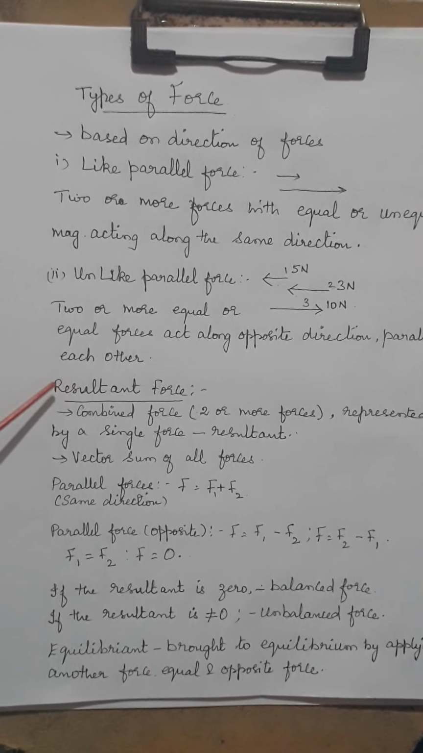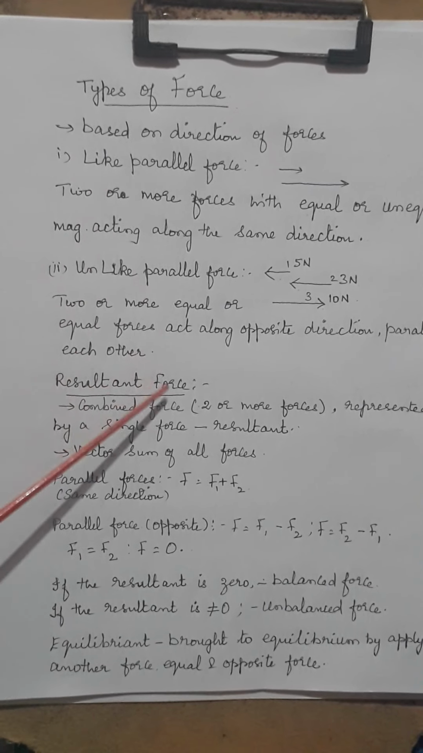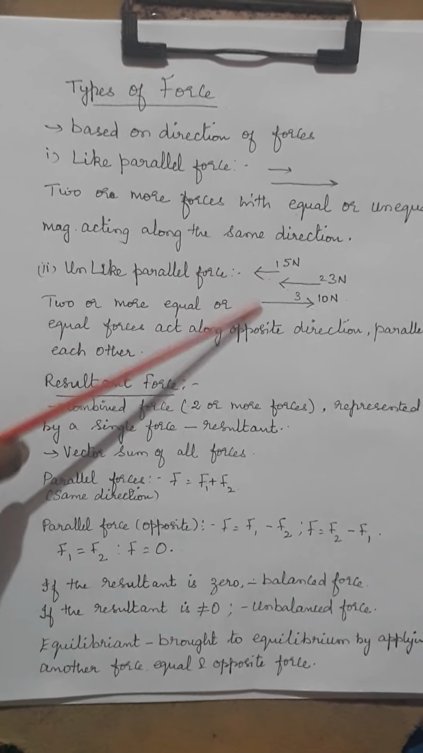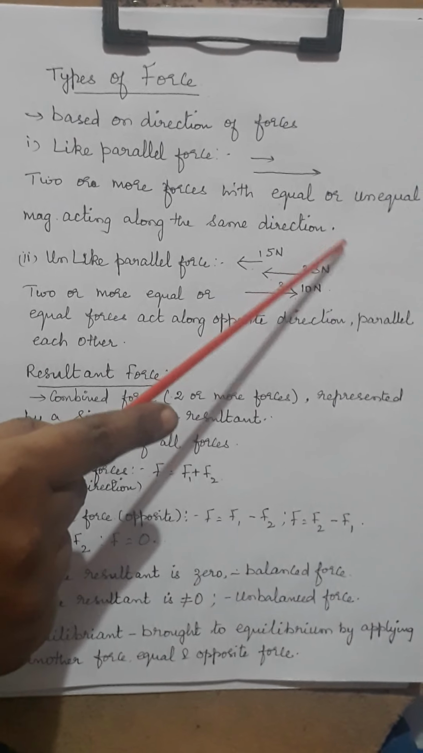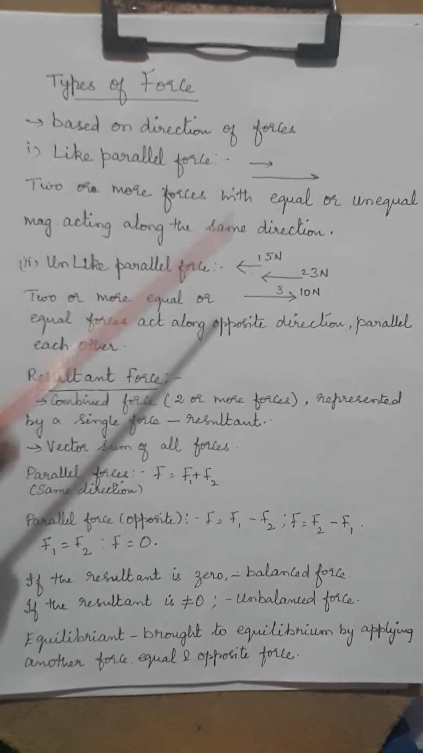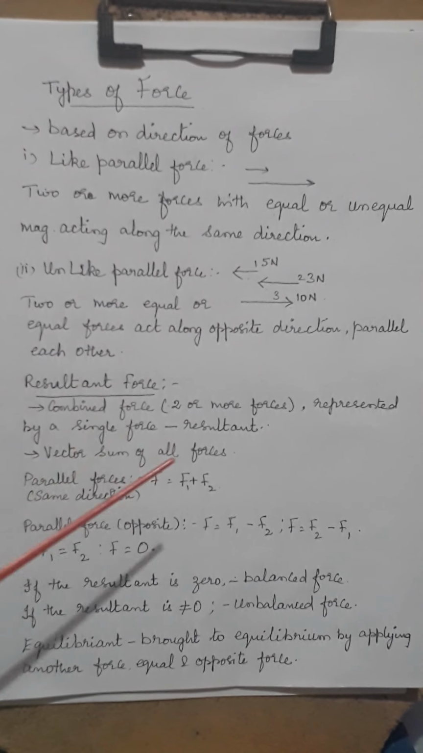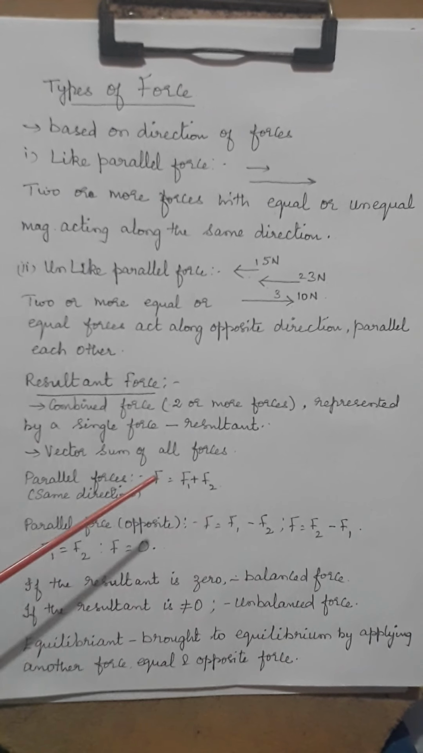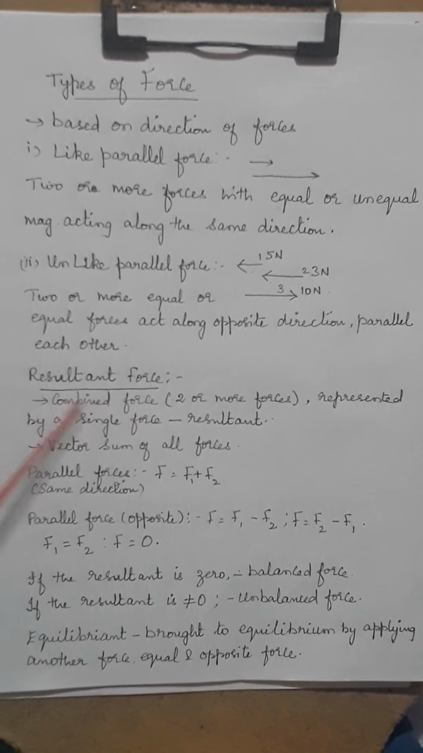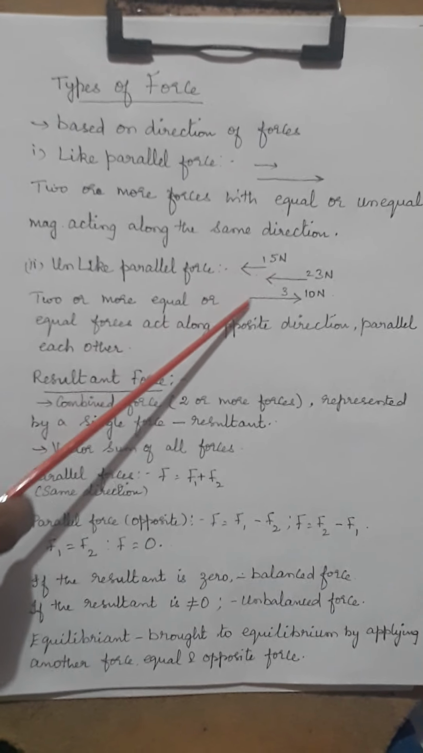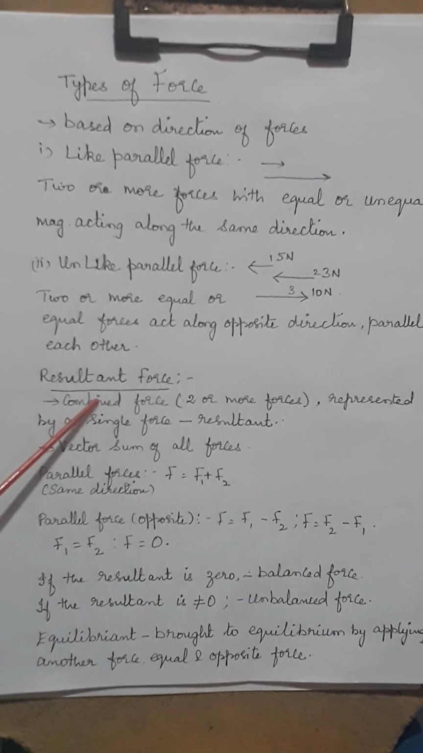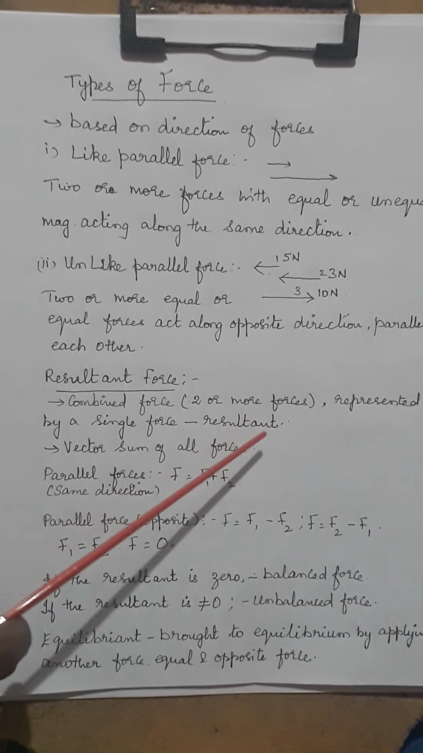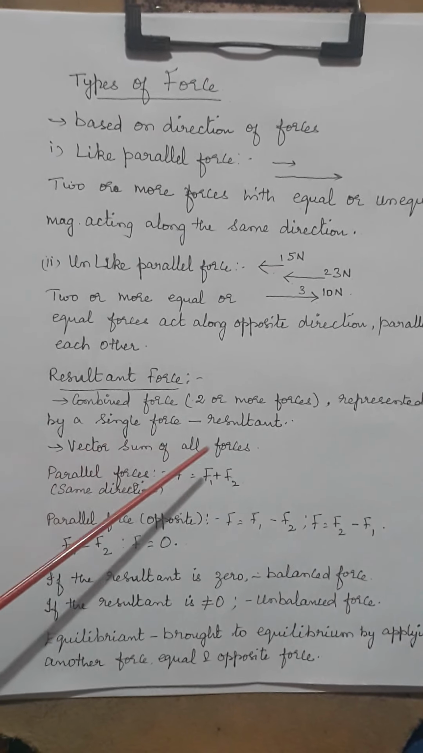Now we'll move on to resultant force. What's the meaning of resultant force? For example, here I have taken three forces. When I add the vector sum of all these forces, what will it give me? That is what is called the resultant. By definition, in terms of physics, it's a combined force. What's the meaning of combined force? Here there are two or more forces, hence it is called a combined force, which is represented by a single force, called the resultant. That is the vector sum of all forces.